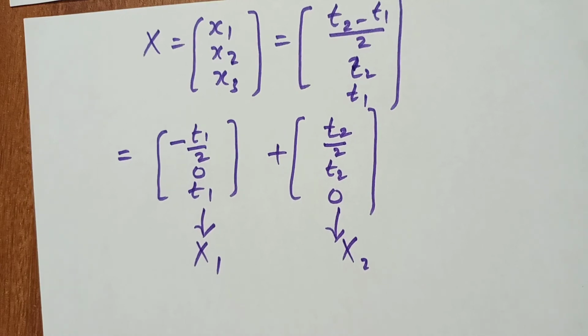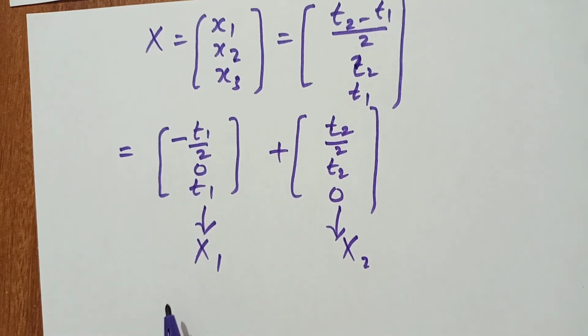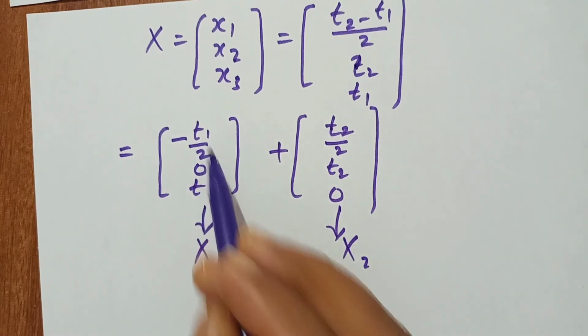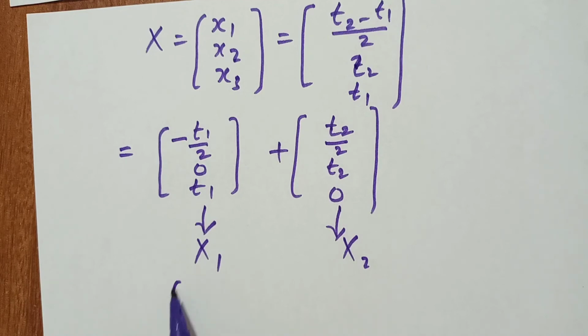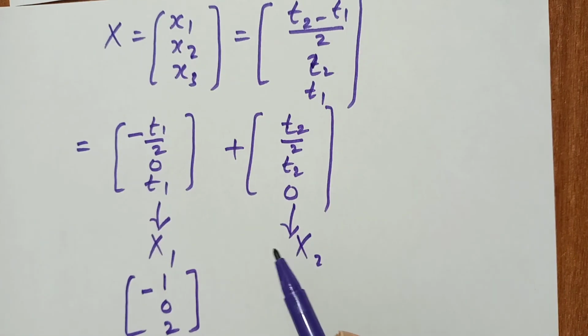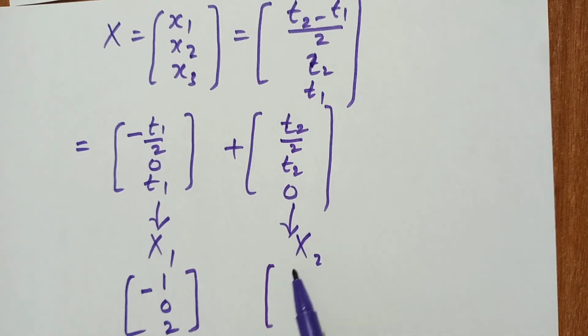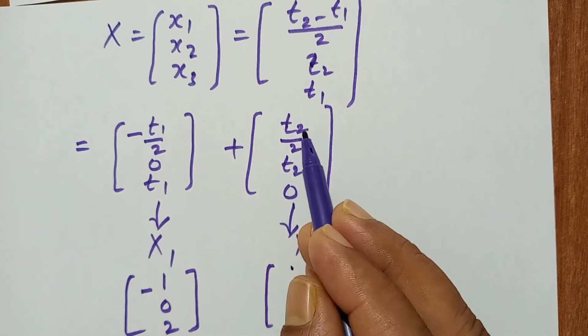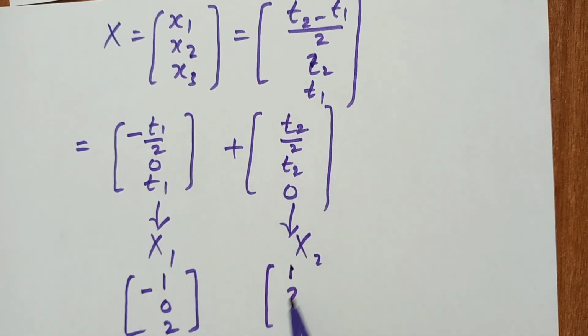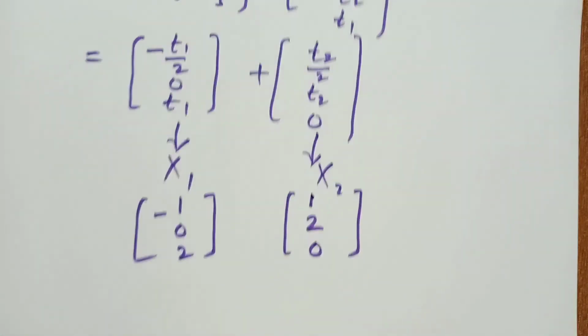Okay, so this is nothing but x1 and this is x2, which means we get two eigenvectors from one eigenvalue. So for simplification we take t1 equal to 2, so x1 is equal to (minus 1, 0, 2). And by taking t2 equal to 2, another vector is (1, 2, 0). So we get two eigenvectors here.